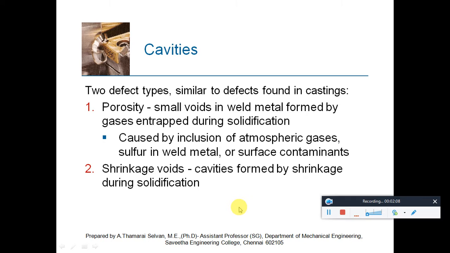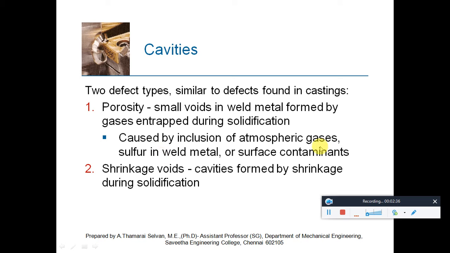The second defect is cavity. These are two defect types similar to defects found in castings, like porosity and shrinkage voids. Porosity means small voids in the weld metal formed by gases entrapped during solidification. After solidification, the hot gases in the molten metal escape and leave some pores, or porosity.